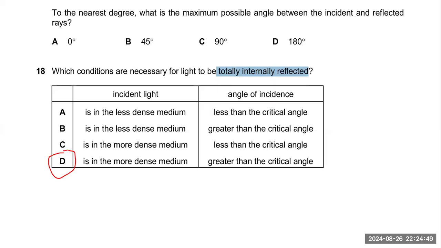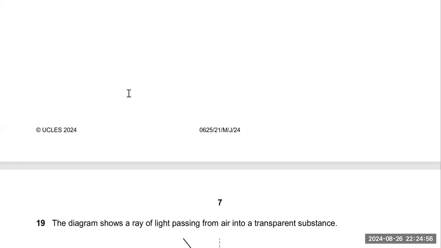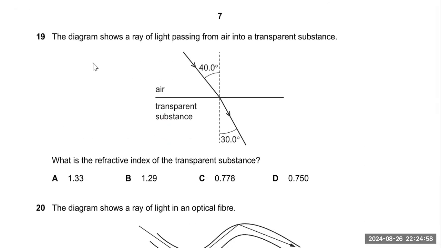7. Now we are going to move towards the next question. The diagram shows a ray of light passing from air into a transparent substance. Just like that, this is the air. Light is entering from air, and this is a transparent substance like glass. Okay, glass is mostly what we use in the lab for refraction of light.